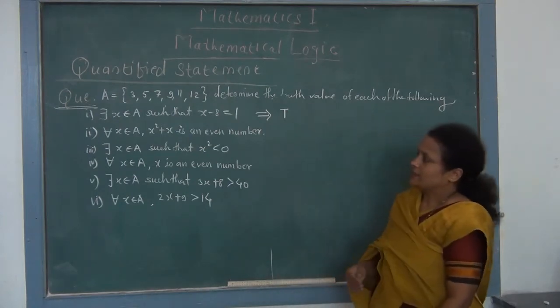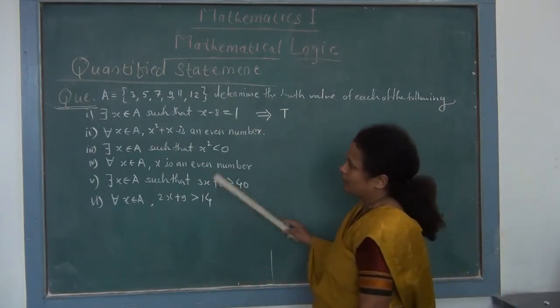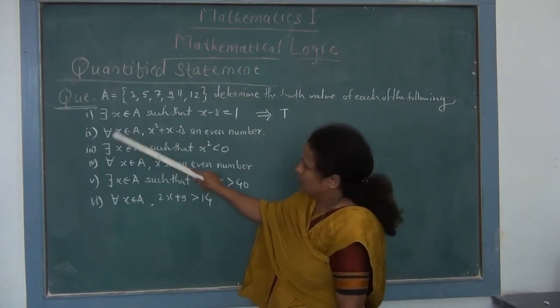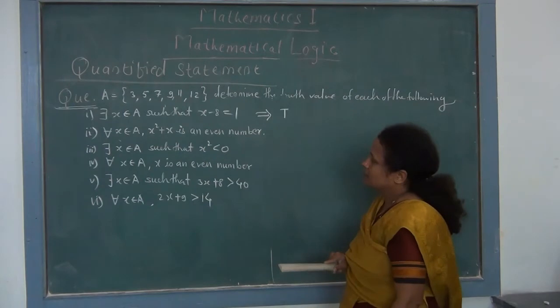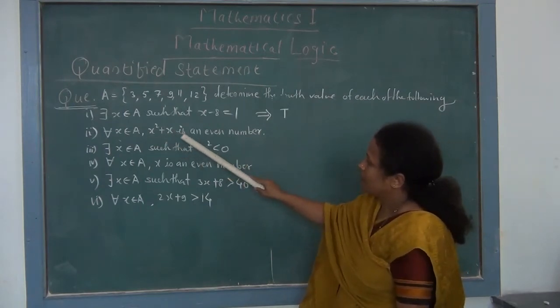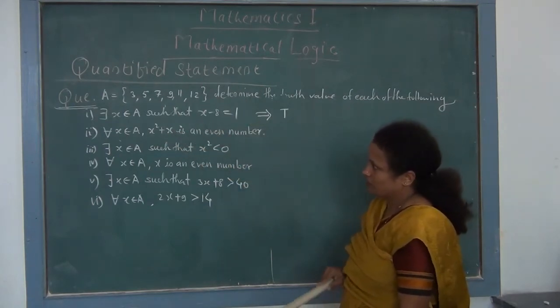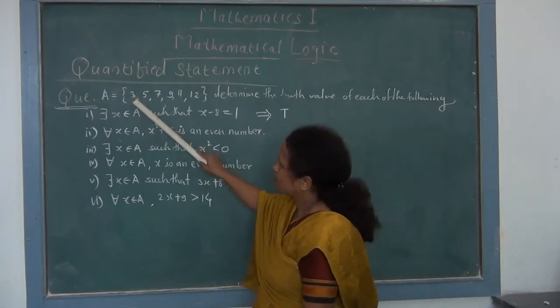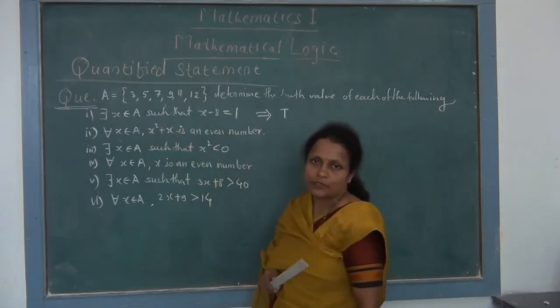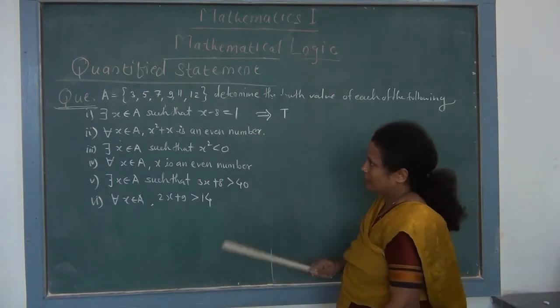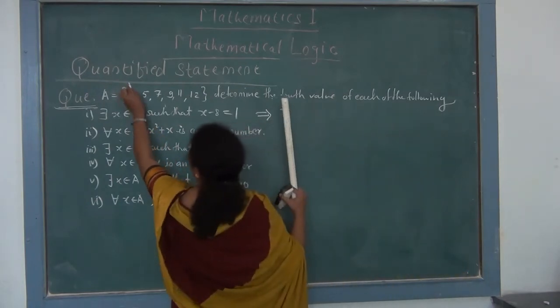Then we see our second statement. Here our quantifier is for all. So for all x belongs to A, this addition of x square and x is an even number. So we start with first element. If we take square of this 3, it is 9, and 9 plus 3, it gives 12. So 12 is an even number. So this 3 satisfies our condition.